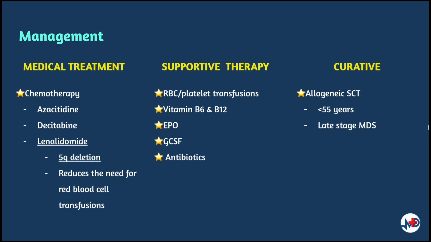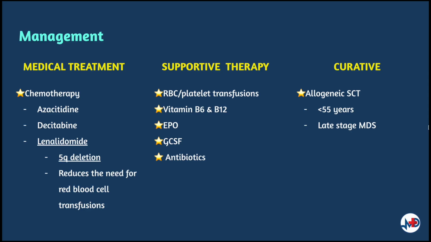Vitamin B6 and B12 are given to compensate for high cell turnover rate. In symptomatic cases of anemia with low erythropoietin levels, synthetic EPO can be administered. If the patient is neutropenic, granulocyte colony stimulating factor or GCSF is given to prevent neutropenic fevers. Antibiotics are also given in infections or even prophylactically.